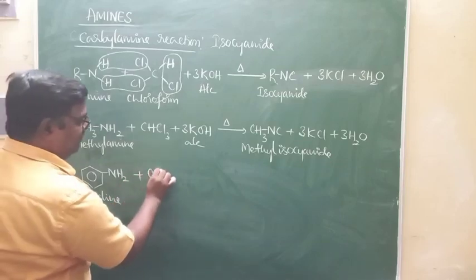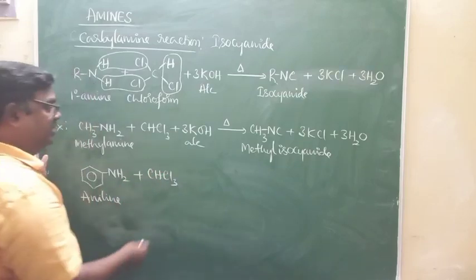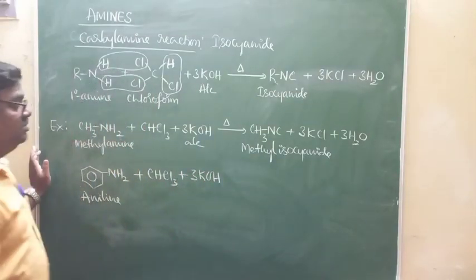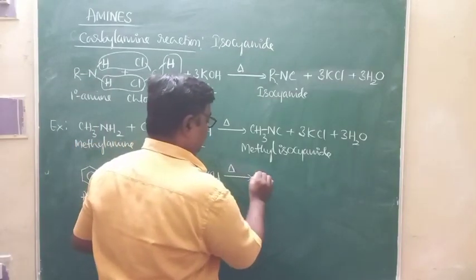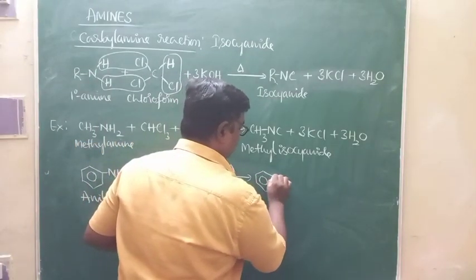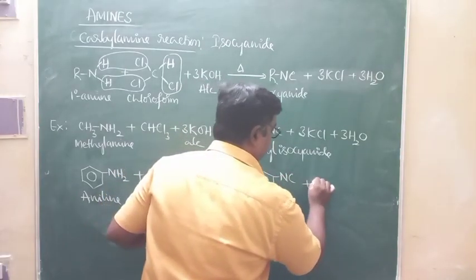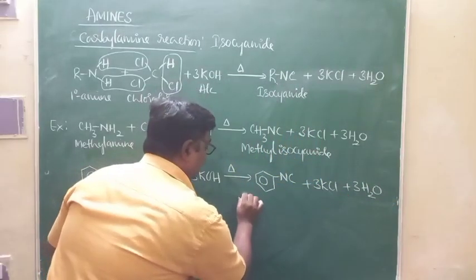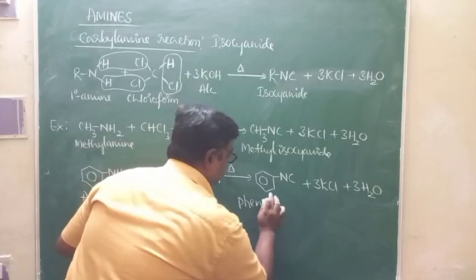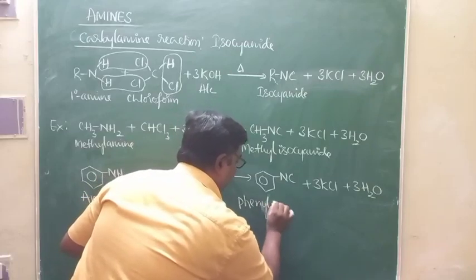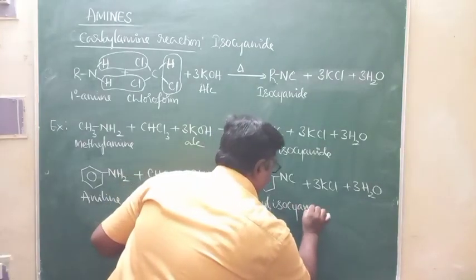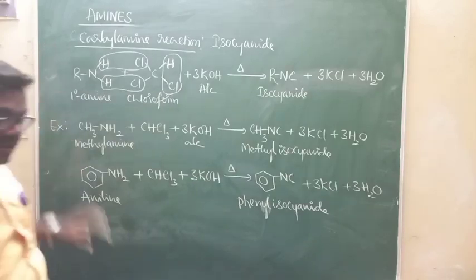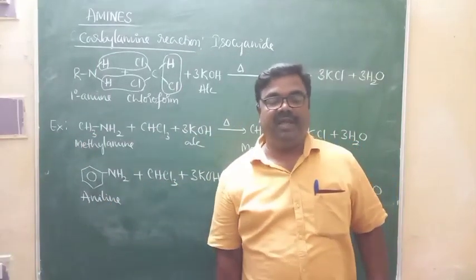When aniline, one of the aromatic primary amines, reacts with chloroform in the presence of alcoholic potassium hydroxide upon heating, look at this. In the place of R, you just keep the phenyl group, plus 3KCl plus 3H2O. This is phenyl isocyanide. So this is what we call the carbylamine reaction, a characteristic property of all types of primary amines.